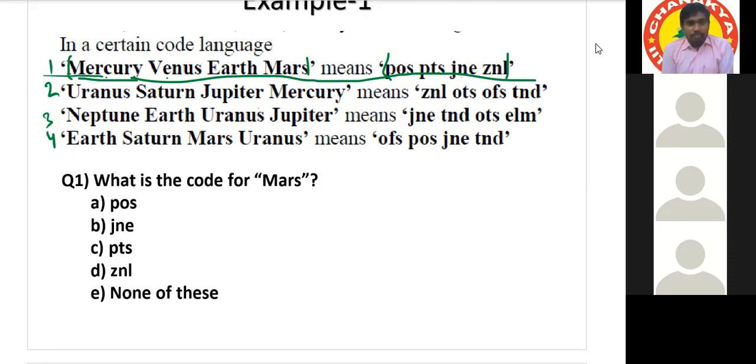We simply have to cancel out the common parts. Here the logic is Mercury is ZNL, from the common words.